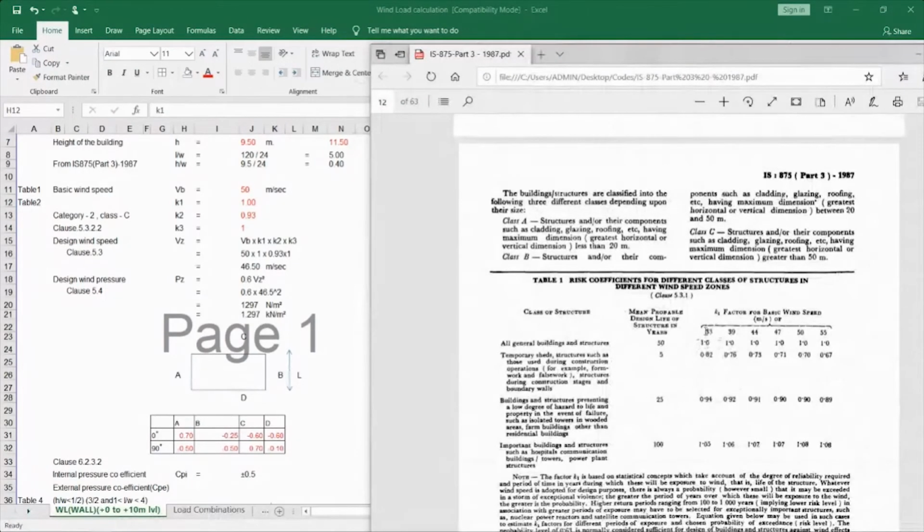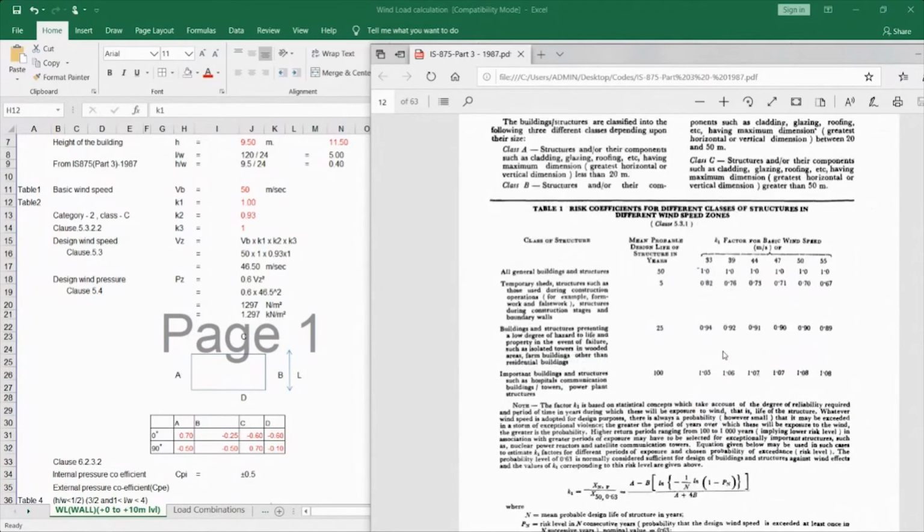It depends upon the wind speed. K1 is for 50 years, as I have designed my building for 50 years, so it is 1 for 50 meter per second wind speed. K2 is the terrain category.